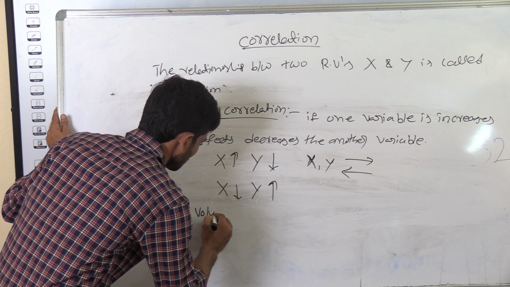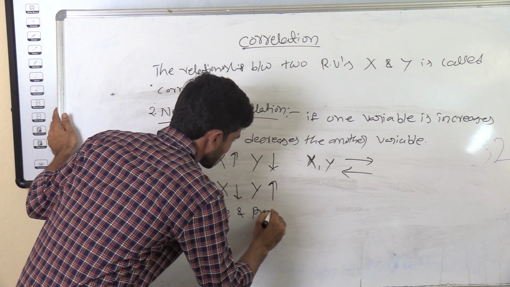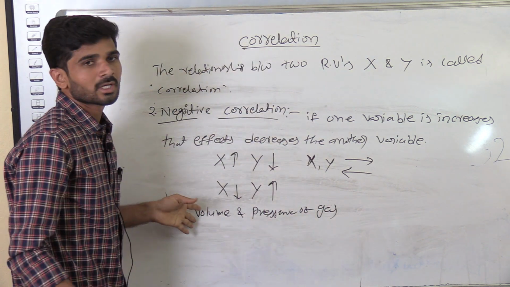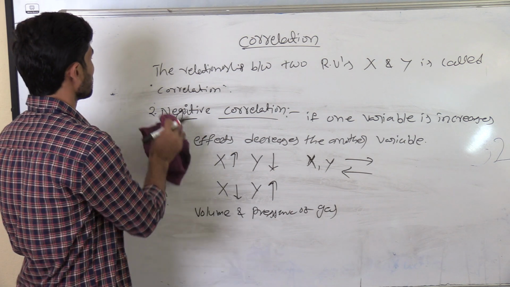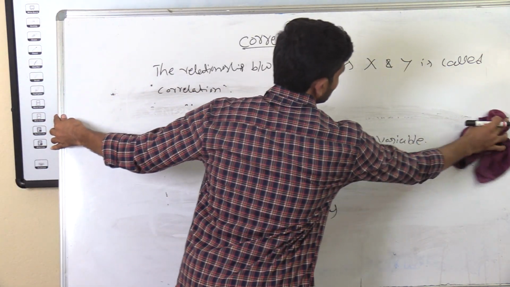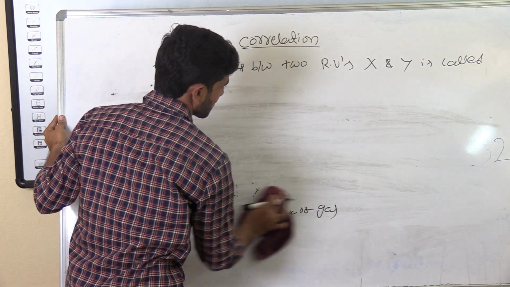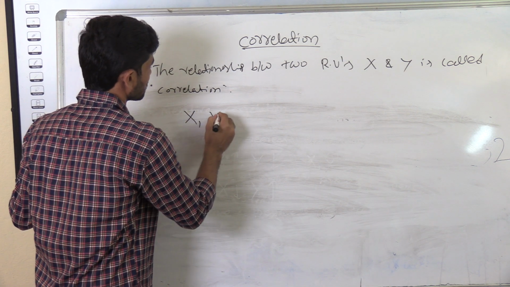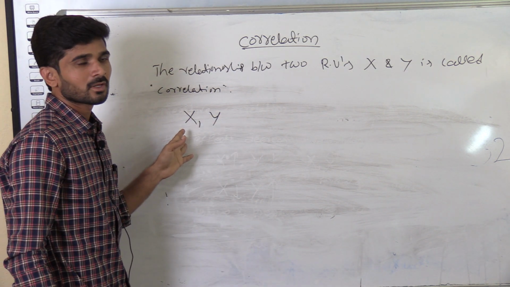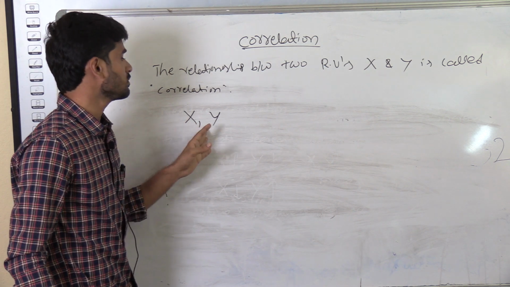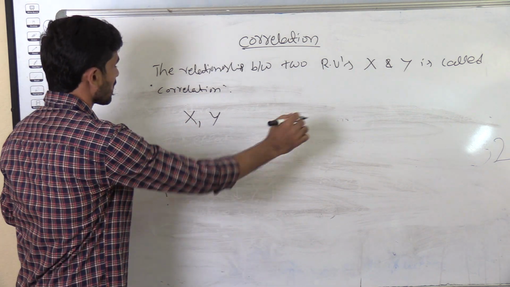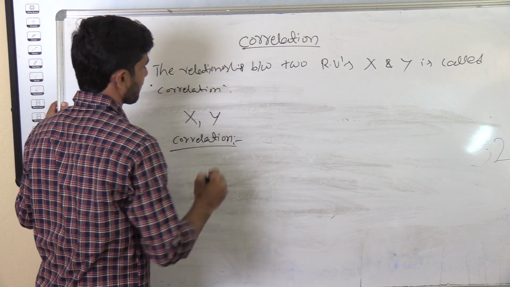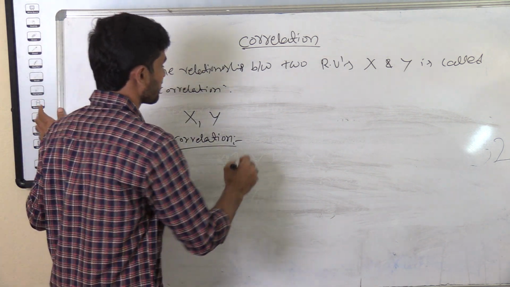Volume and pressure of a gas is an example of negative correlation. Suppose there is no relation between two variables, which may be positive or negative. In such a case, suppose x and y are two independent random variables. If x and y are any two independent random variables, the correlation may be 0.